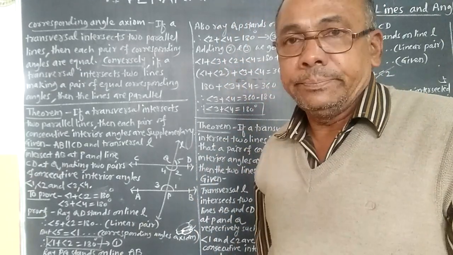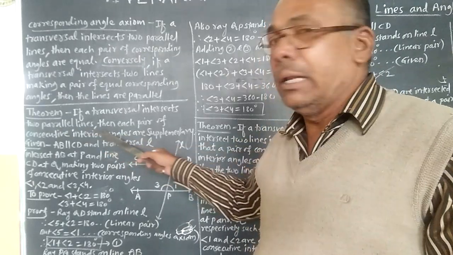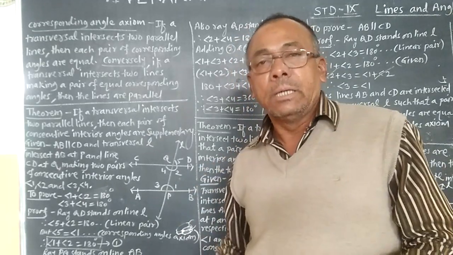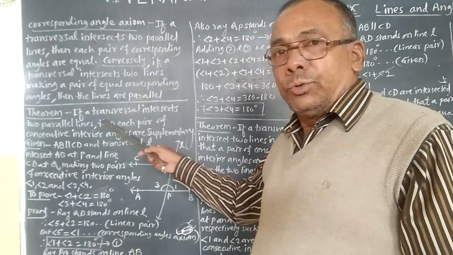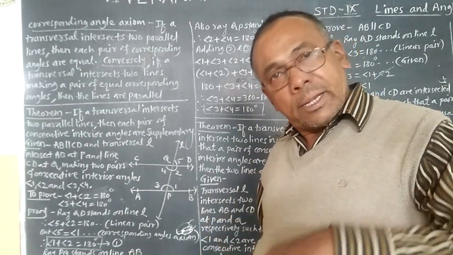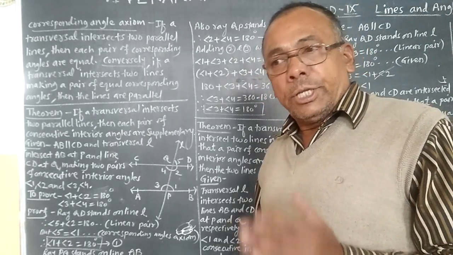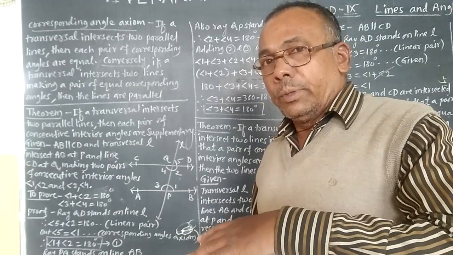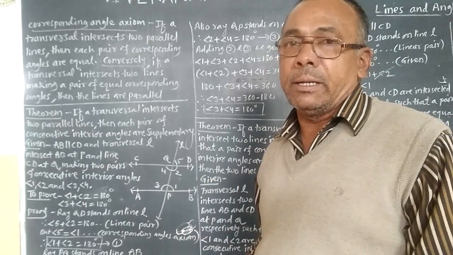Now the next theorem: if a transversal intersects two parallel lines, then each pair of conjugative interior angles are supplementary. Means if two lines are parallel, then conjugative interior angles are supplementary, and its converse is: if the conjugative interior angles are supplementary, then the two lines are parallel.